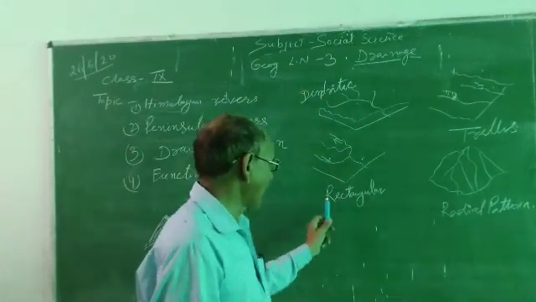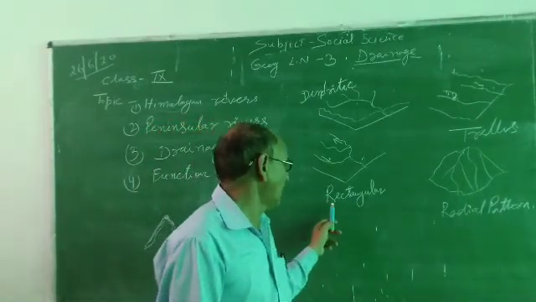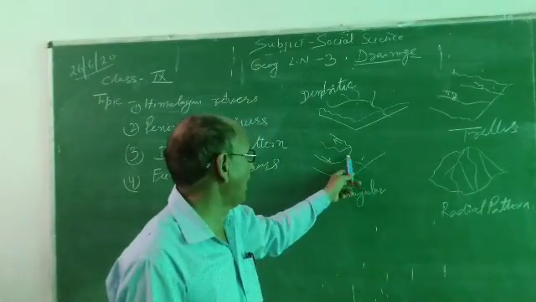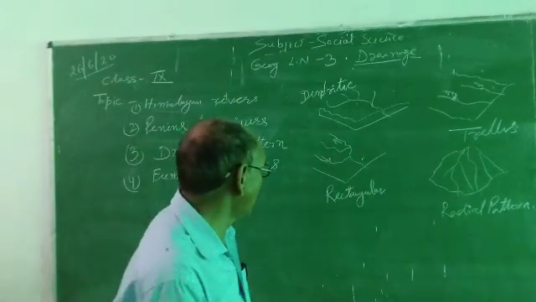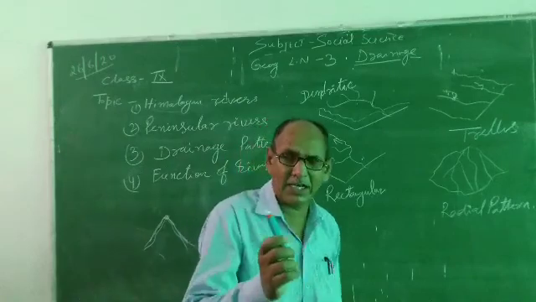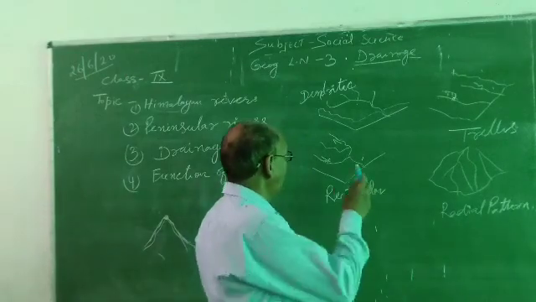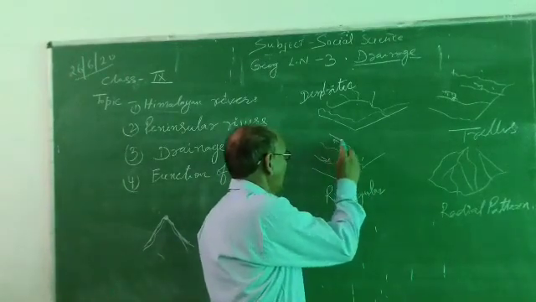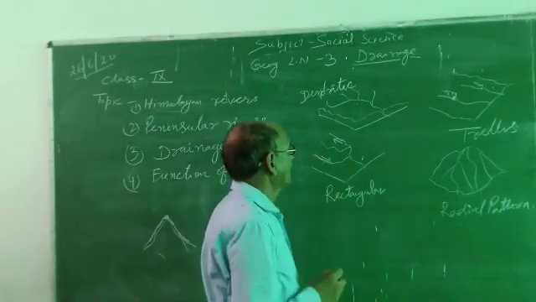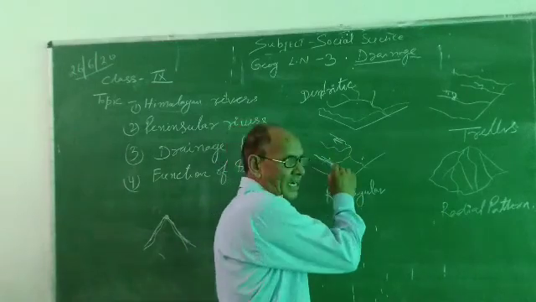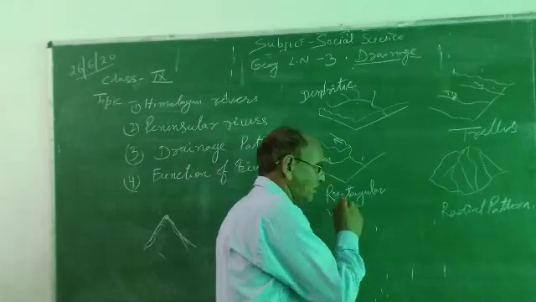Second pattern, the rectangular pattern. A river flows in plains or another region. Many tributaries join the main river, but in many regions the rivers flow parallel. What is a rectangle? A rectangle is when both sides are parallel. So this river and this river flow on parallel sides. Rectangular means parallel, both sides are parallel. That is known as the rectangular pattern.